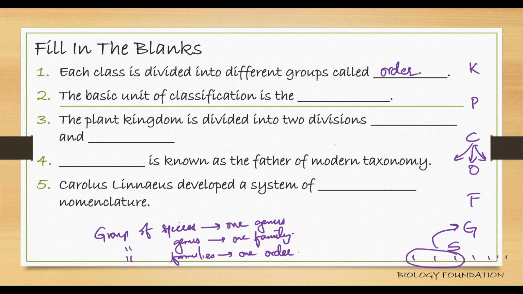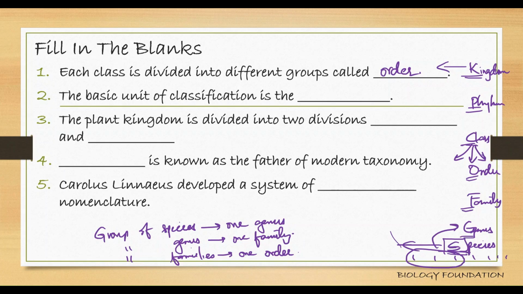The basic unit of classification is species, right? Kingdom, phylum, class, order, family, genus, species. The lowest rank is species, the topmost rank is kingdom. So the basic unit of classification is species.